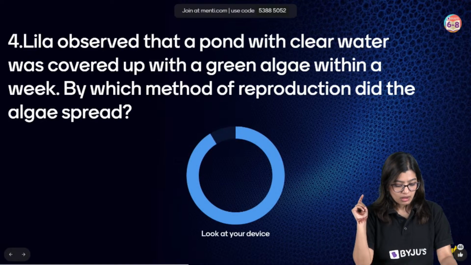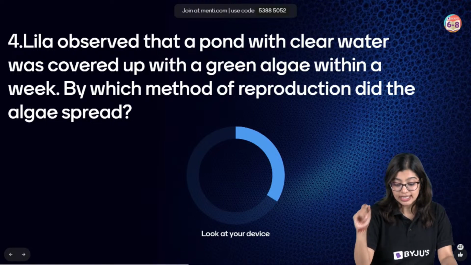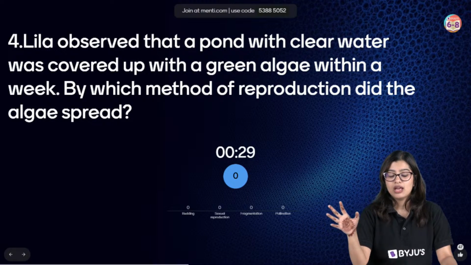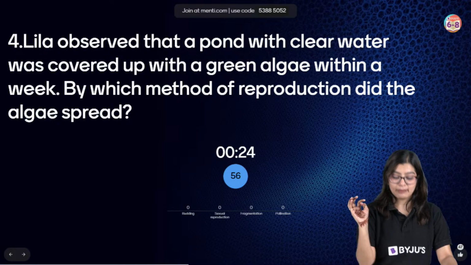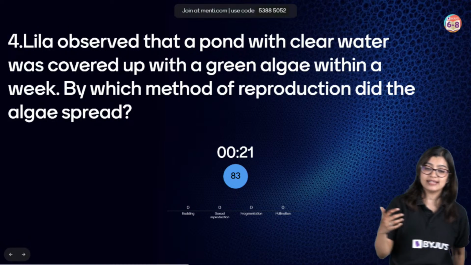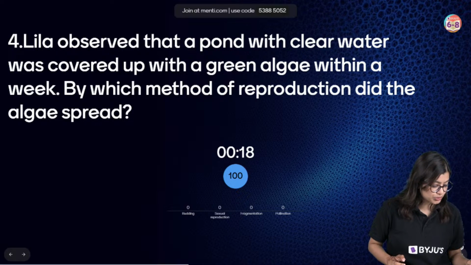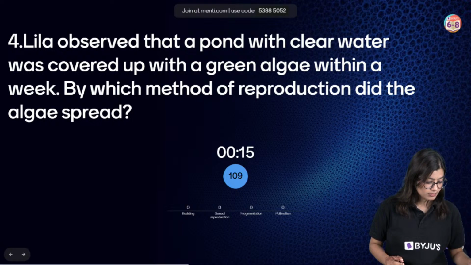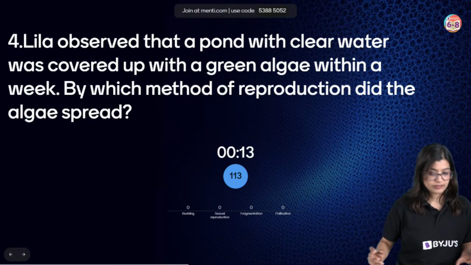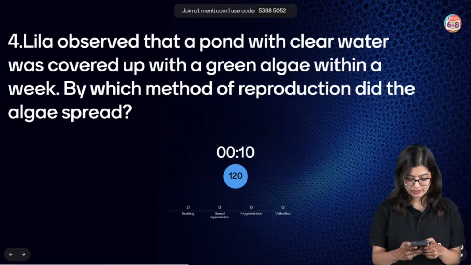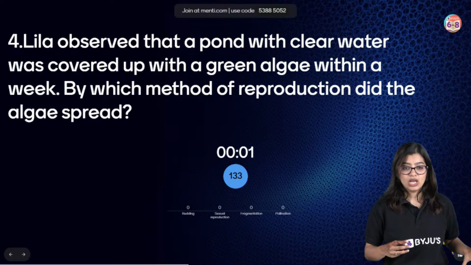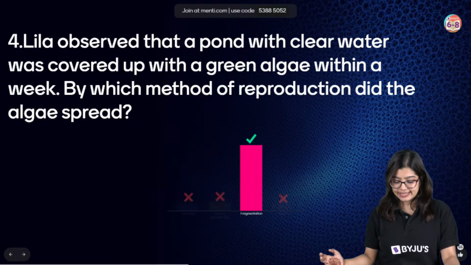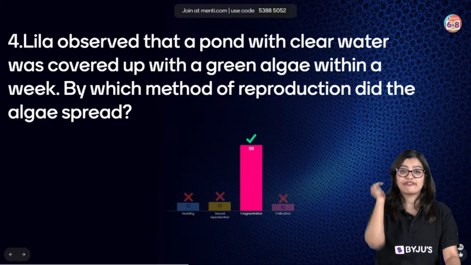Moving on. Lila observed that a pond with clear water was covered up with green algae within a week. Which of the following methods did algae spread through? I just told you the answer to this. Okay, easy peasy. Correct answer is option C, fragmentation.